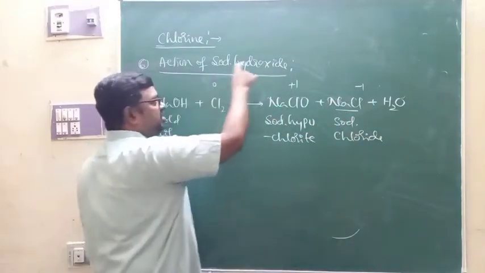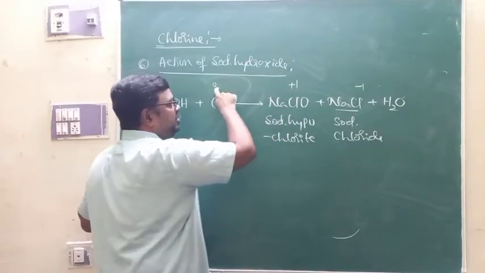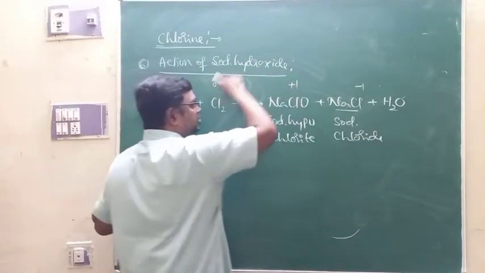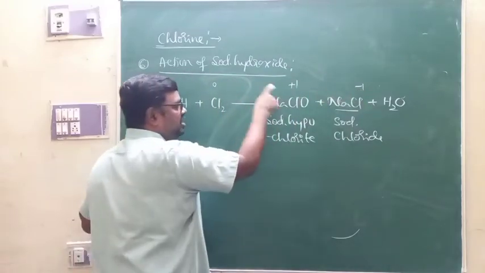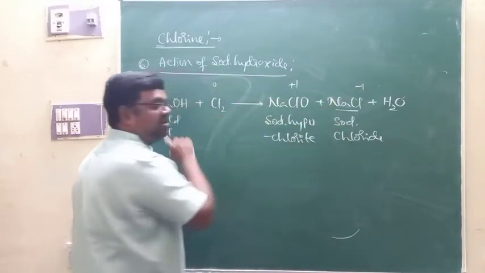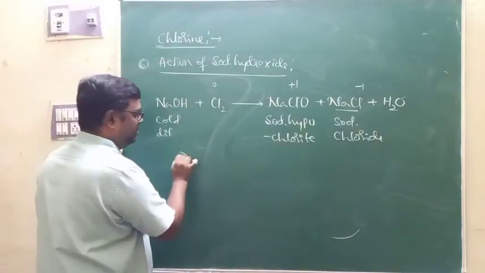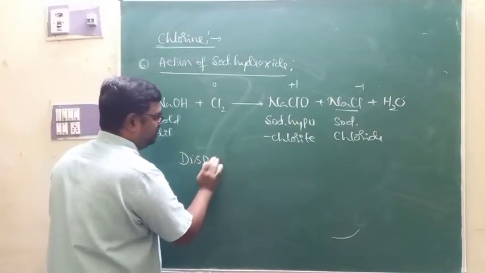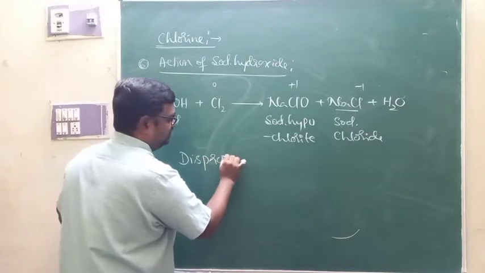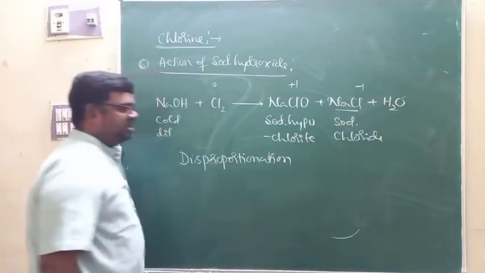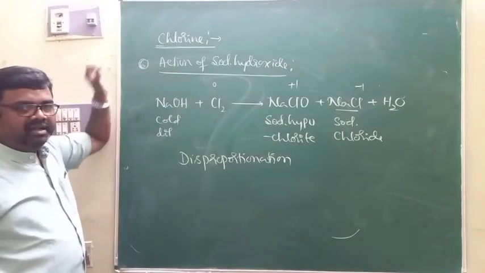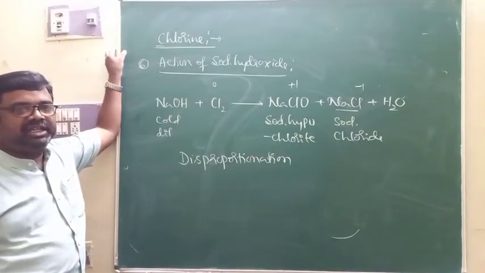So the oxidation number increases, oxidation: 0 becomes +1. 0 becomes -1, reduction. Means chlorine undergoes oxidation as well as reduction. Therefore, this is an example for a disproportionation reaction, where one substance undergoes oxidation as well as reduction.